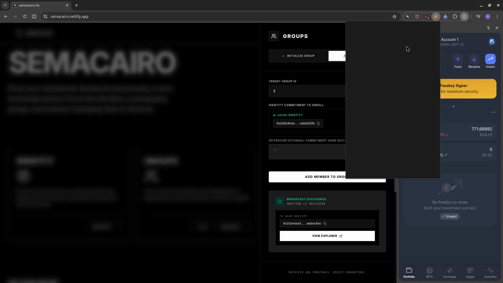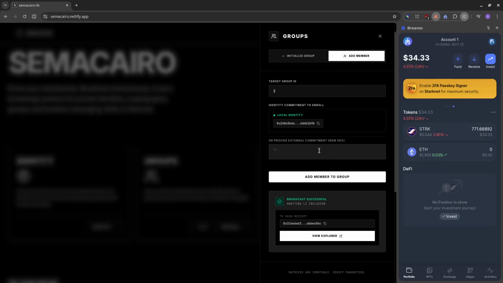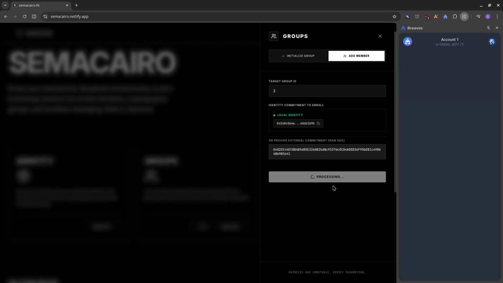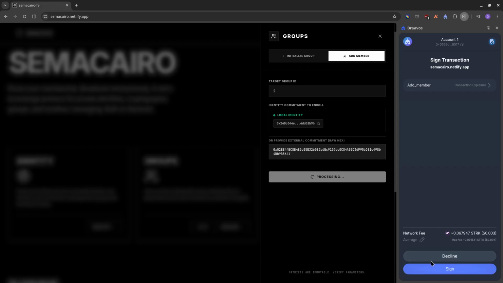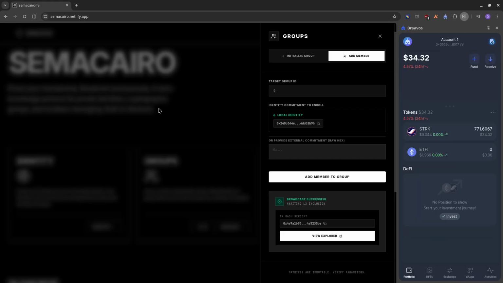So let me do that by opening another wallet. So I'm going to add this second member to the group. And note, only an admin can add a member, so I'm already an admin, that's why I'm adding this member to this group. So yeah, we have 2 members in our group of ID 2.